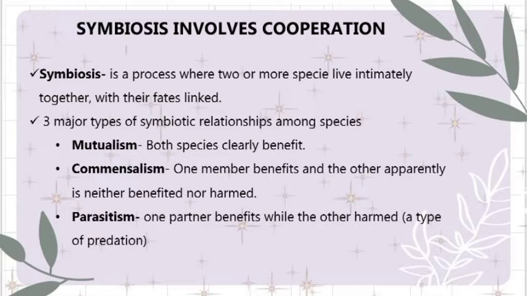To discuss more, when we say mutualism, some ecologists believe that cooperative mutualistic relationships may be more important in evolution than commonly thought. So survival of the fittest may also mean survival of organisms that can live together. Symbiotic relationships often entail some degree of coevolution of the partners, shaping, at least in part, their structural and behavioral characteristics. Commensalism is a type of symbiosis in which one member clearly benefits and the other apparently is neither benefited nor harmed.